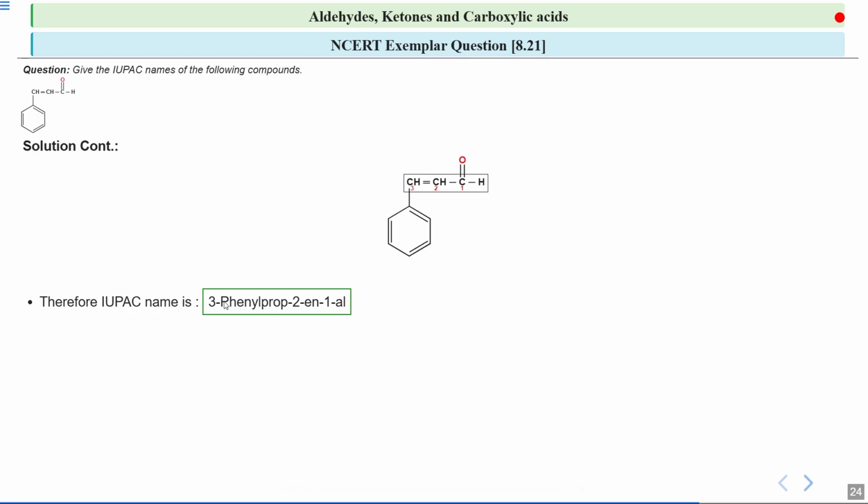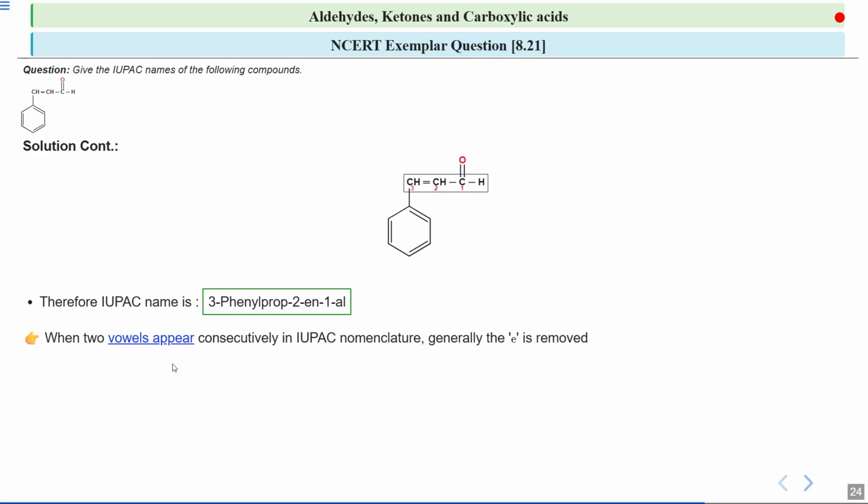So 3 over here indicates that on the third carbon a phenyl group is present. Then you see prop-2-ene. The 2 indicates where the unsaturation or double bond is present. And 1 over here indicates the position of the main functional group, which is this aldehyde group. So this is the IUPAC nomenclature of this particular compound.